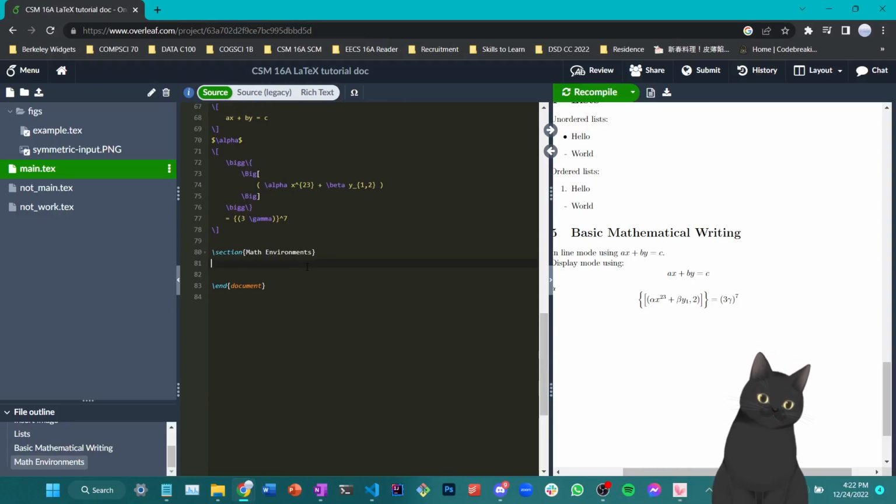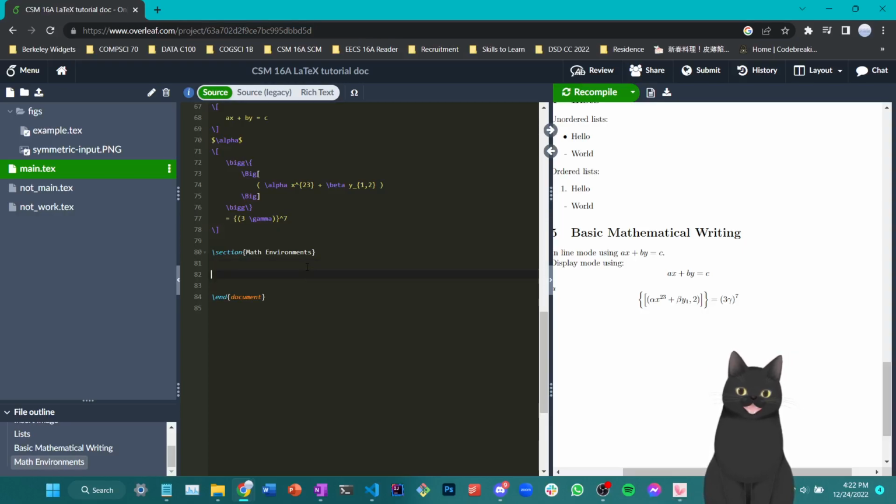Okay, moving on from that, let's go through some quite convenient environments. First, let's talk about cases, which is useful for expressing systems of equations as well as piecewise functions. For example, let me type a simple section of text here.